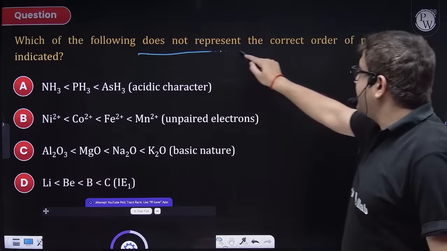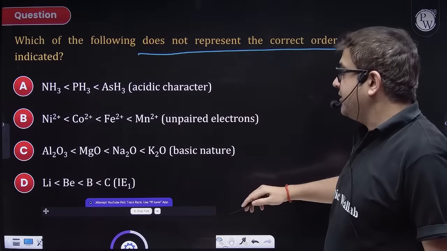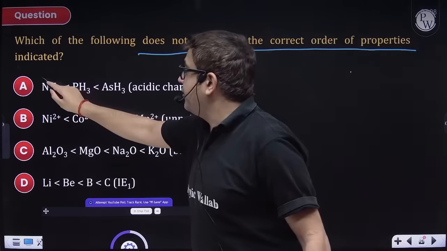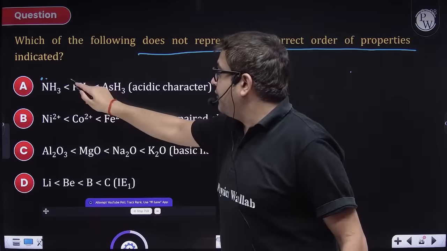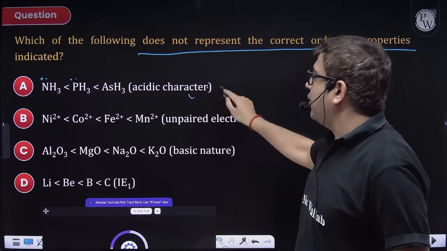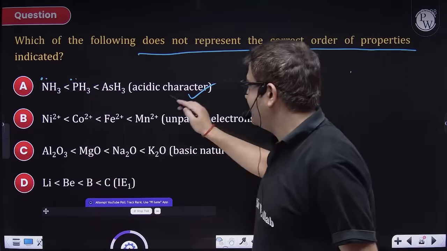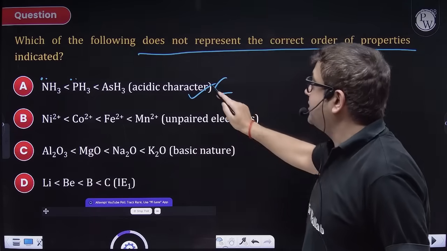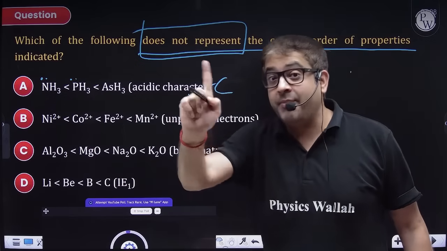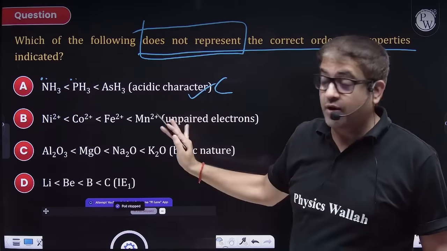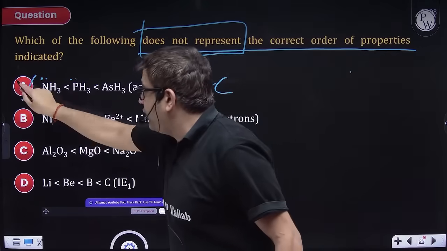Which of the following does not represent the correct properties? Sir, who is a better base? Nitrogen having a lone pair, phosphorus having... acha, they are talking of acidic nature. So down the group bond length increases and therefore acidic nature also increases. So this is obviously correct. Because it is correct, again beta, NTA is doing this a lot, which does not represent. They are not asking you the correct option. So because this is correct, therefore not an answer.